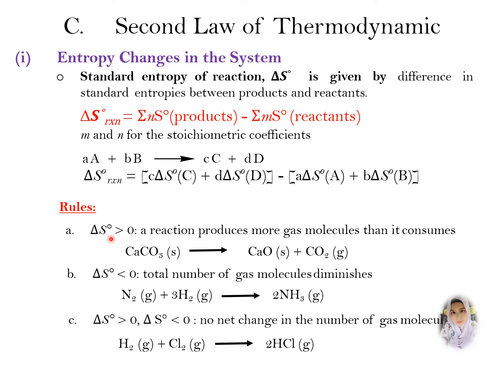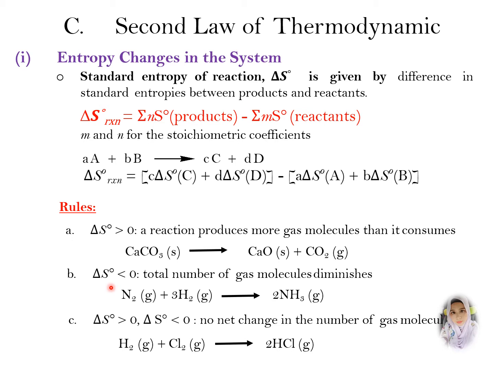If the change in entropy is larger than zero, it means the reaction produces more gas than it consumes. For example, in the reaction here there is no gas on the reactant side, while there is one mole of gas in the products.